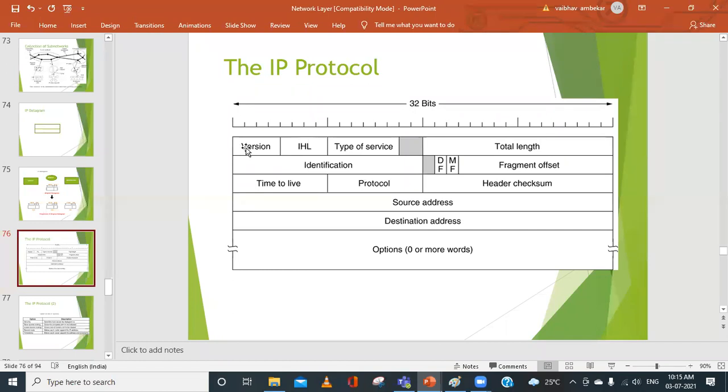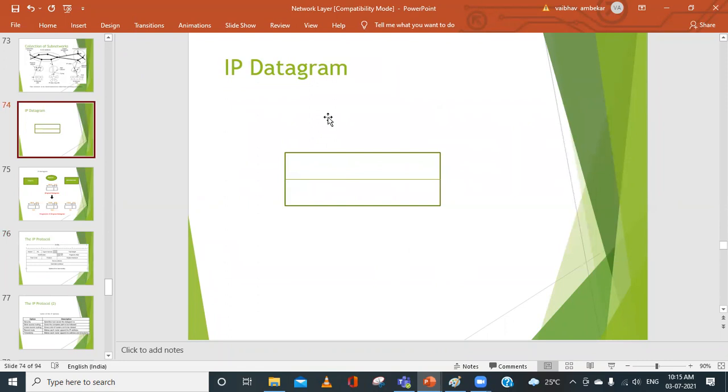If you can remember, there are two parts we have discussed. Consider this as the IP datagram. I have made two segregations here. The first one I can call the fixed part. And then the second part is of variable length, the optional part. So this is the fixed part and this is the optional part, or we can say variable length. So what will be the size of the fixed part?